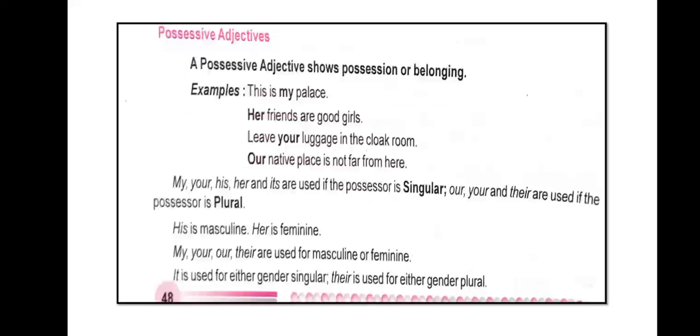Now we will discuss possessive adjectives. A possessive adjective shows possession or belonging. Sometimes we say this is my book, his book, or her book. That shows the possession of a book, person, or thing. So this is called a possessive adjective. For example: This is my palace. Her friends are good girls. Leave your luggage in the cloakroom. Our native place is not far from here.